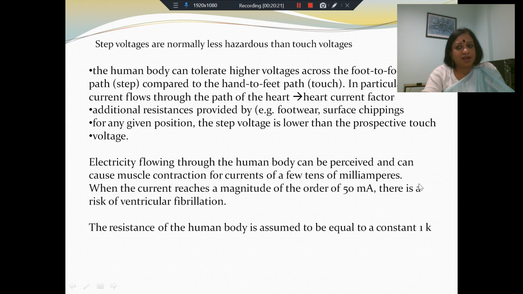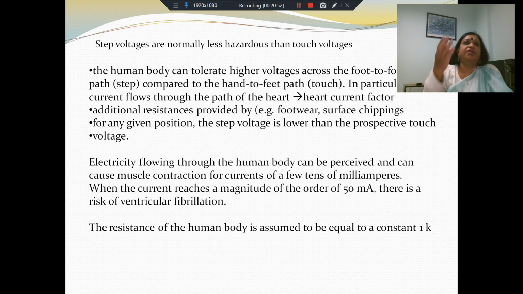What are the kinds of potentials and currents we are looking at which are safe for human bodies? Electricity flowing through the human body causes muscle contractions. You will see muscle contractions even with currents as low as milliamperes. Even a few milliamperes or a few tens of milliamperes will make the human body show muscle contraction, and even smaller currents the human body can perceive.